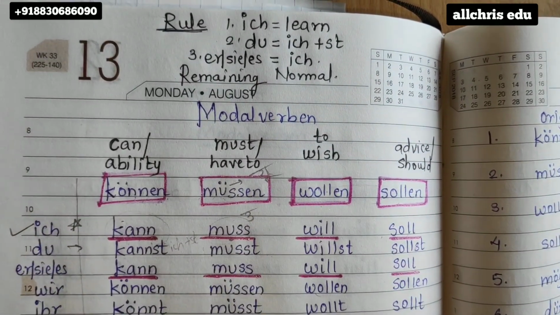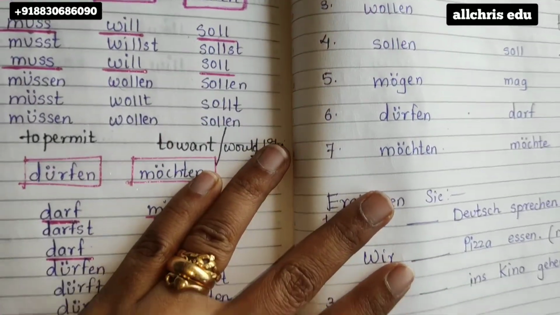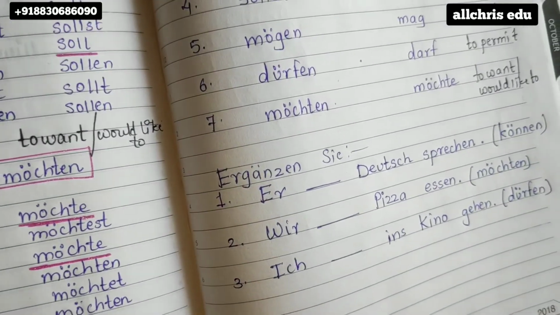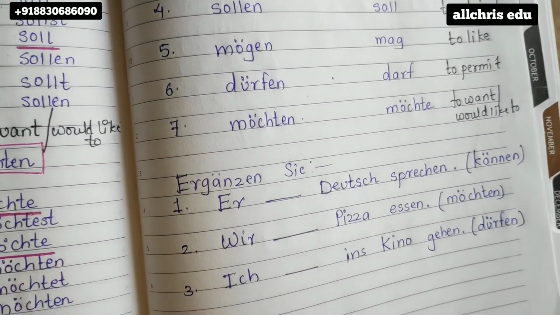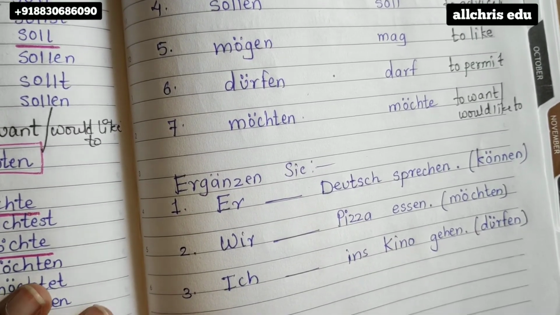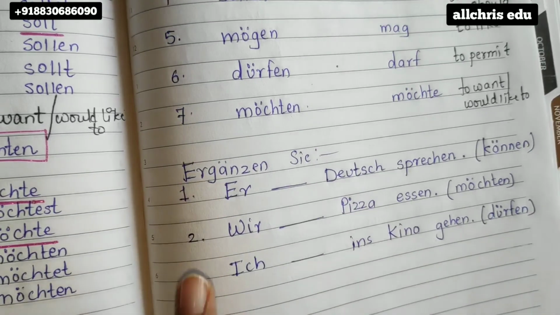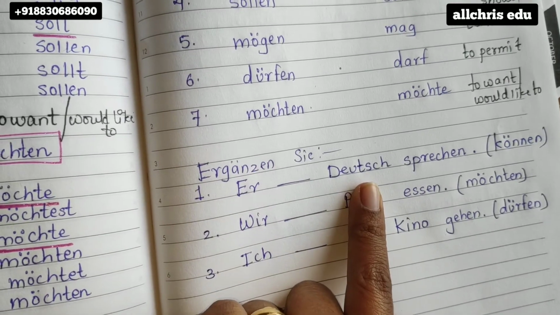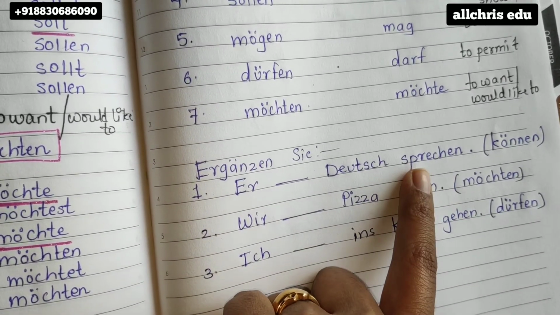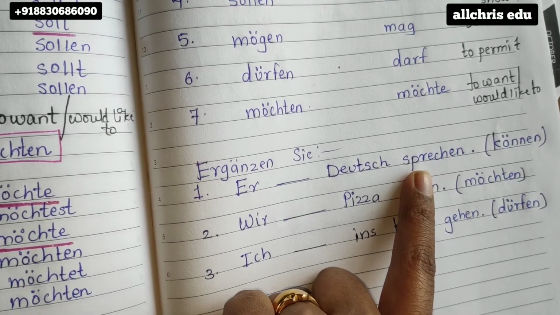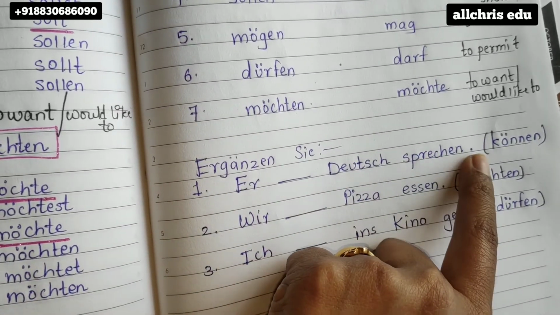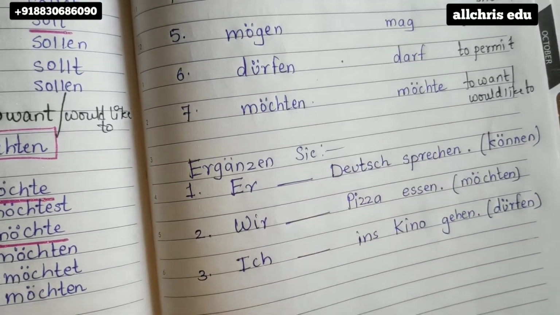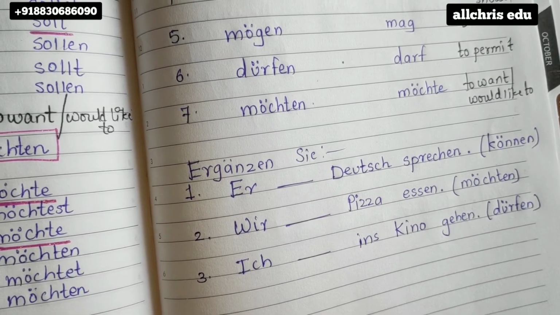Now once we know to conjugate this, we should also know to apply it. So I have given here one example for y'all. So as you can see over here, number 1, Ergänzen Sie. Ergänzen means fill up. Er Deutsch sprechen. Er means he, Deutsch, German, sprechen means to speak. We have seen this word in the vocal verben rule. You can go back, check it if you want. Er Deutsch sprechen. Full stop. In the bracket können. So I want you to put this verb in this blank, but don't put it as it is. You have to conjugate it and put.